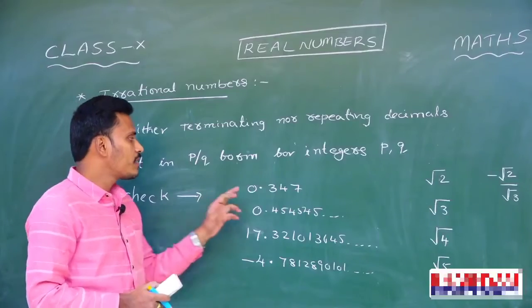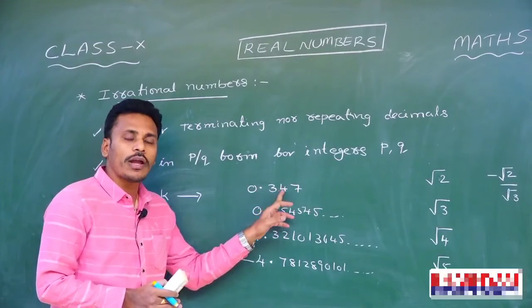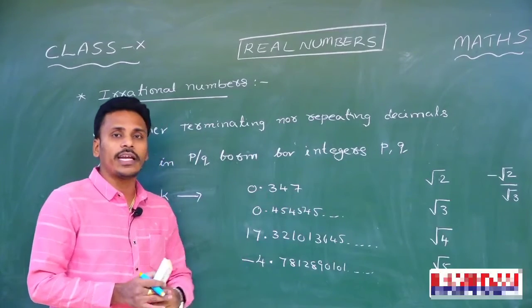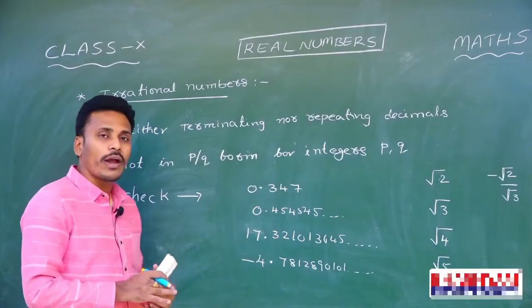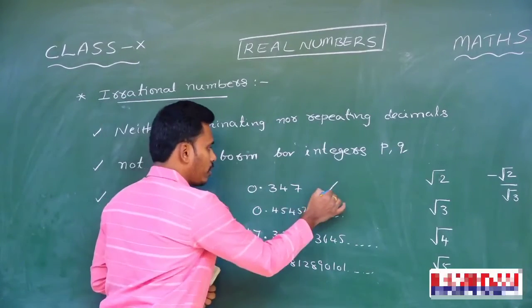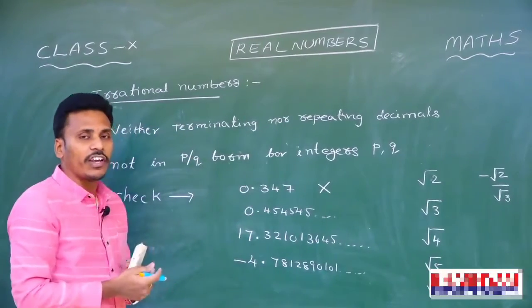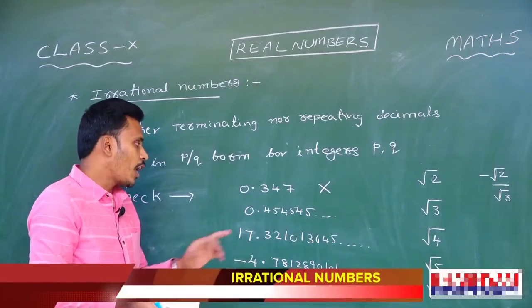Let us see. 0.347. If you look here, 0.347 is a terminating decimal because the decimal part is terminating. So this 0.347 is a rational number and this is not irrational. I am identifying the irrational numbers here, okay? This is not irrational and this is rational.